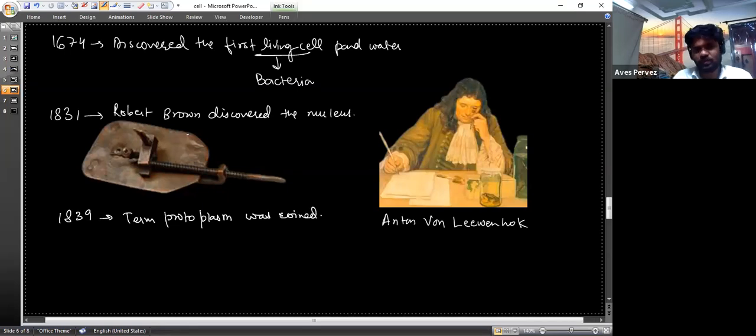Protoplasm means the cell material, the cytoplasm plus the cell organelles, like ribosomes, mitochondria, nucleus, everything present in the cells. So the term protoplasm is actually the cytoplasm plus cell organelles.